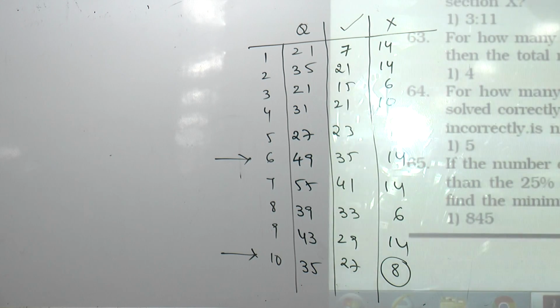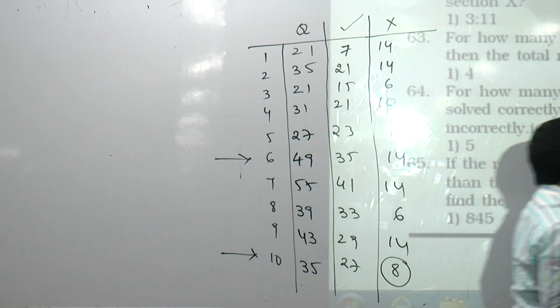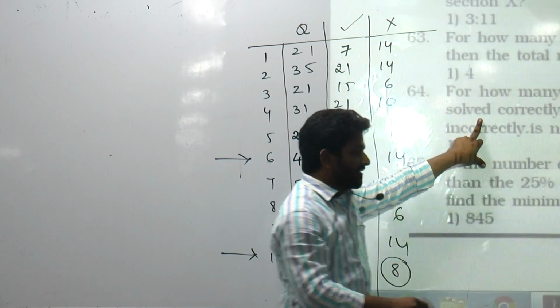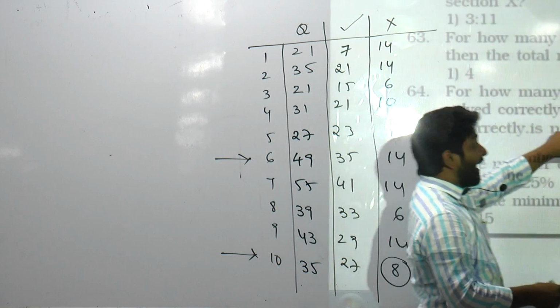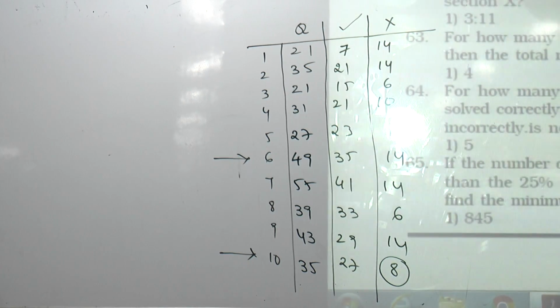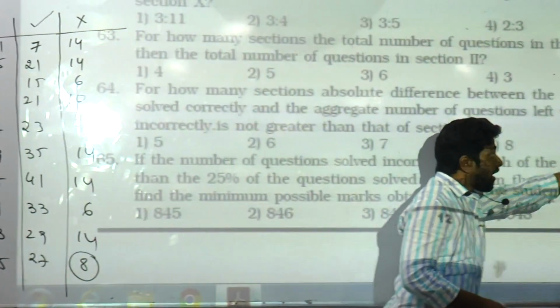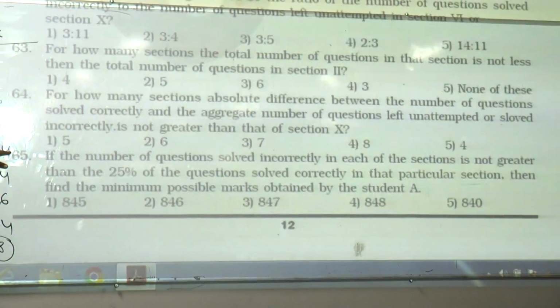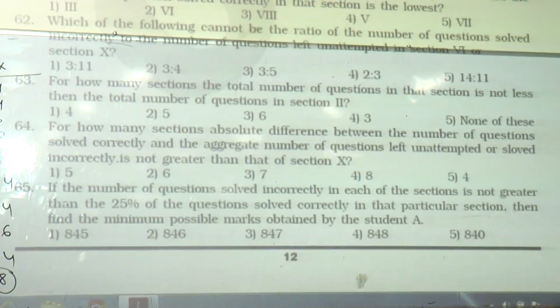Difference of what? Difference between what? Number of questions solved correctly. Do you have that information here? Yes. Yes or no? Right. And the aggregate number of questions left unattempted or solved incorrectly. Do you have that information? Can you readily solve this question? No. Because you are asked about what?